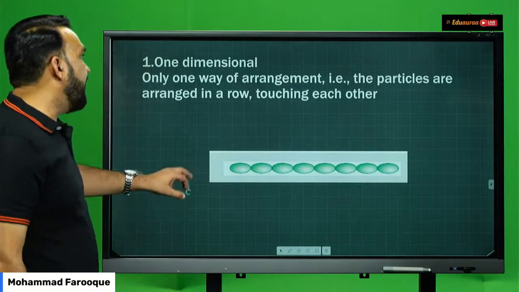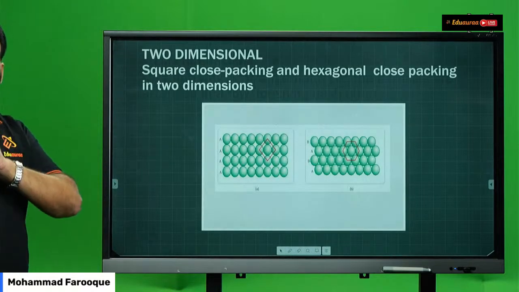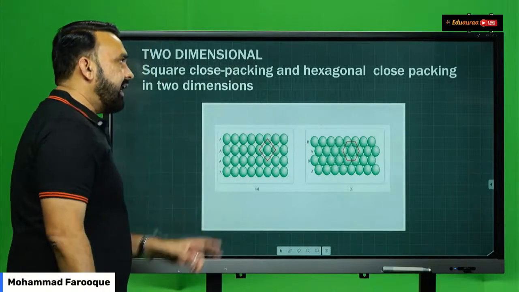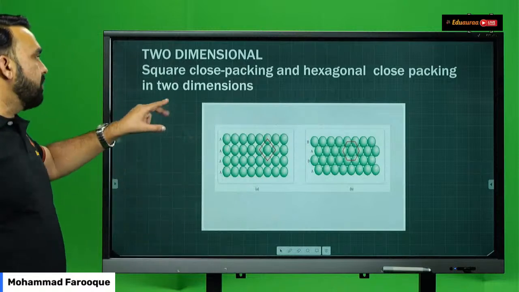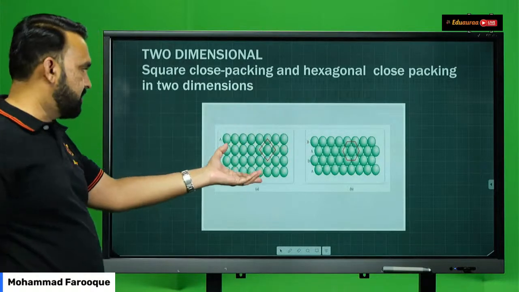Yes. Then you have two-dimensional arrangement. The two-dimensional arrangement is of two types. One is square close packing, and the other is hexagonal close packing. What is the difference between the two? You know this, students.